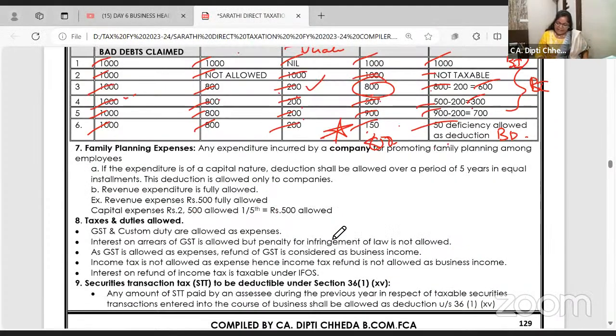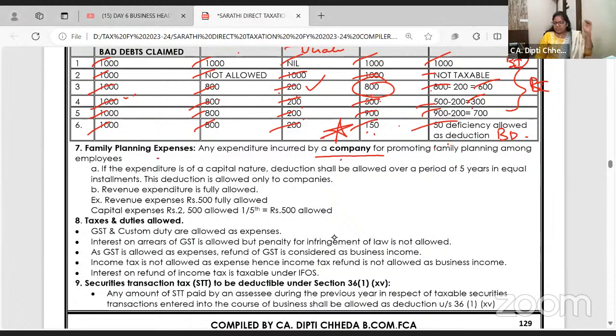Next is family planning expense. Family planning is allowed only in case of company. So I have written in bold. Only in case of the company. Ma'am, how are we just going on learning? Keep patience, dear students. When I start solving the problem, one scientific research will come, one preliminary, one bad debt, one family planning. One bit we will apply and solve the add and less 10 marks, 14 marks question.